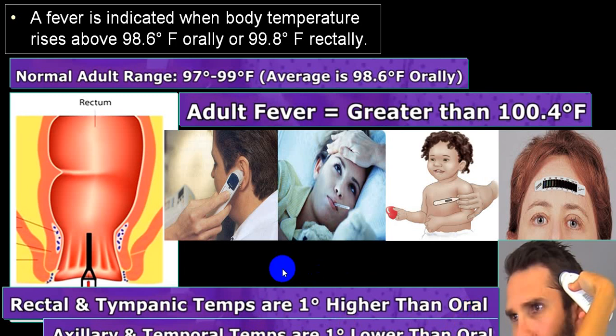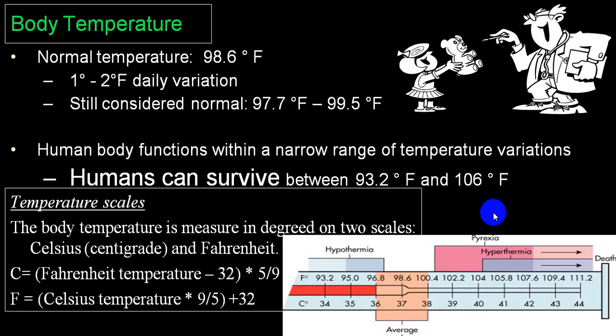So there are 4 different methods by which you can measure: tympanic temperature, oral temperature, axillary temperature, and this is called temporal temperature. This temporal and axillary are 1 degree less than oral, and oral is 1 degree less than rectal or tympanic temperature. By and large, the rectal temperature is highest of all. In children, you can even go for what we call chemical thermometers. So there are different types of thermometers. We'll be showing you one more slide.